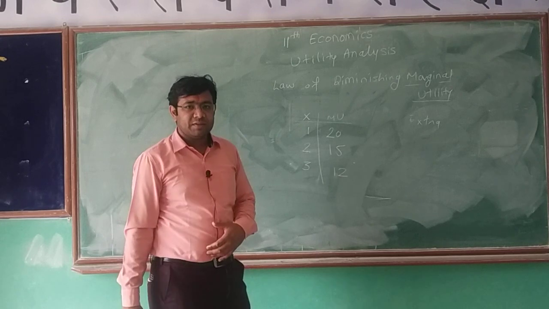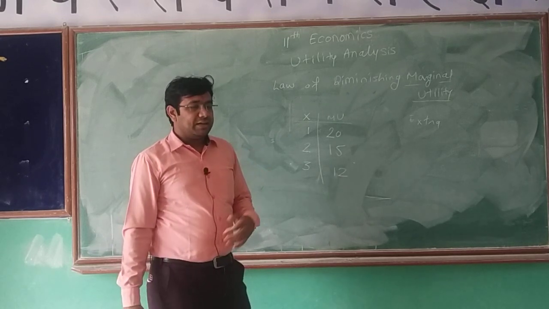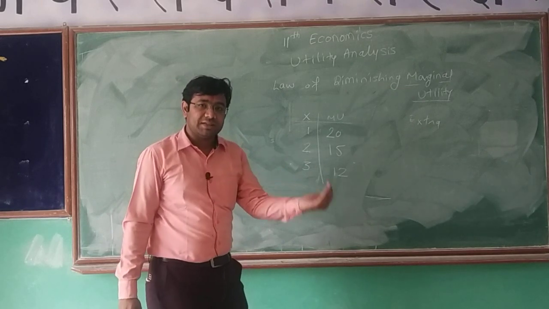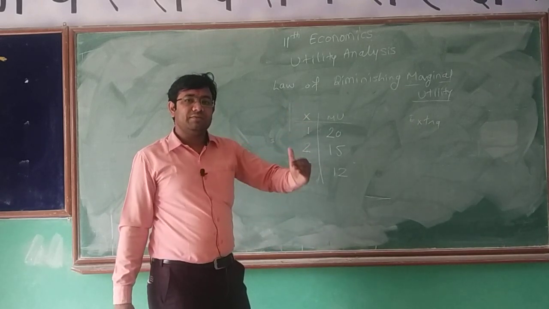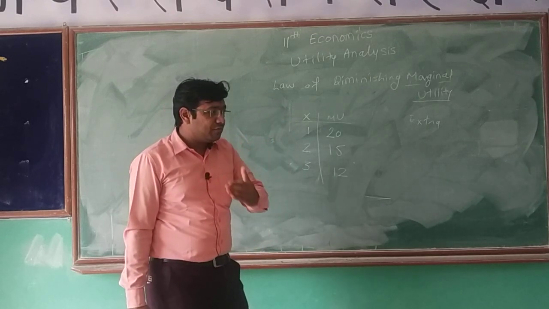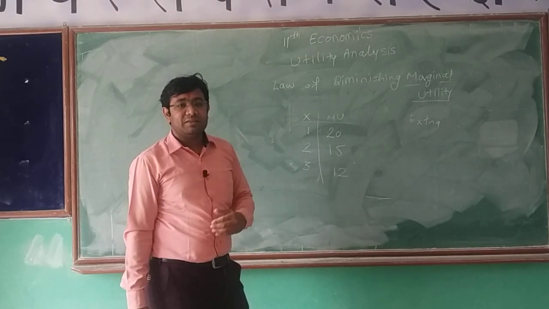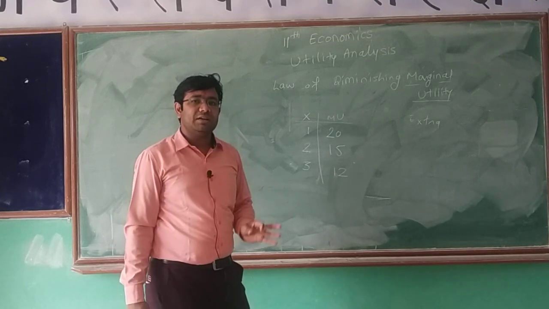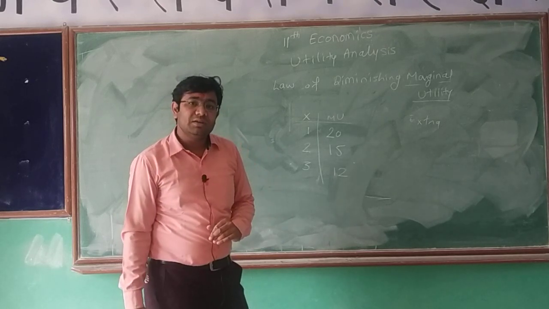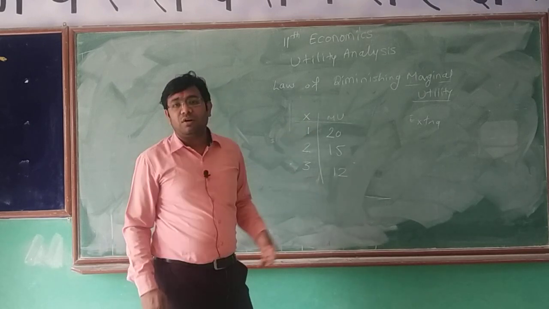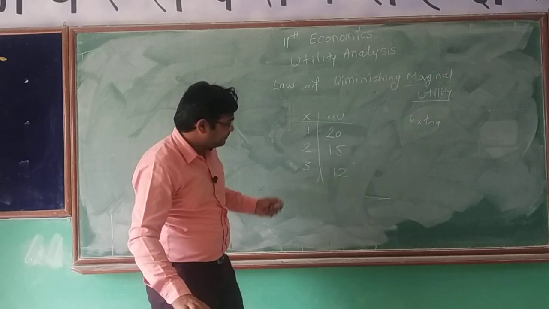If you are hungry and you eat something, at the first piece you are getting more satisfaction. But on the second piece, the satisfaction will reduce. Third piece, satisfaction will reduce again. And if you continuously eat something, then satisfaction will reduce continuously. But a time will come when satisfaction will become zero. That is the law of diminishing marginal utility.